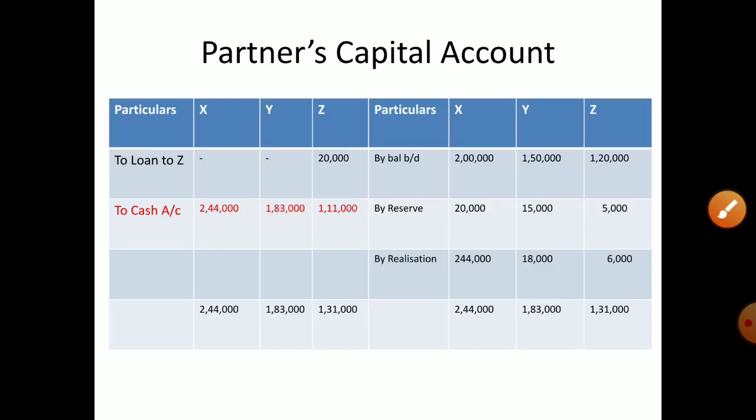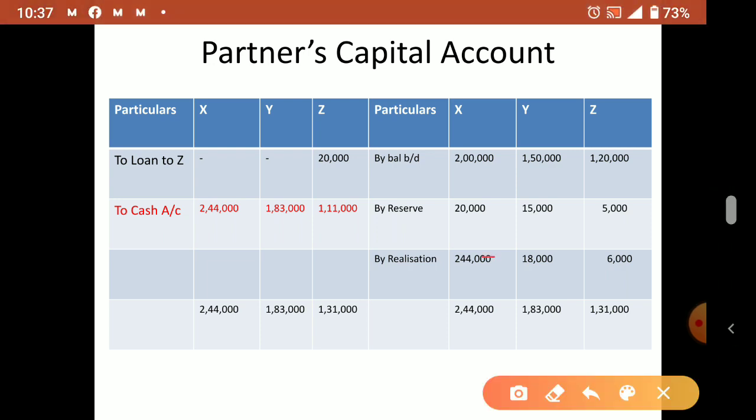By realization 24,000, 18,000, 6,000. Now total it: 1 lakh 31 for Z. This is the credit side.